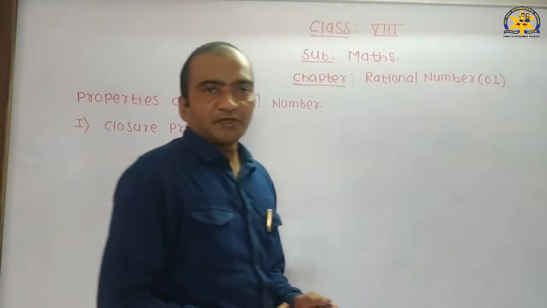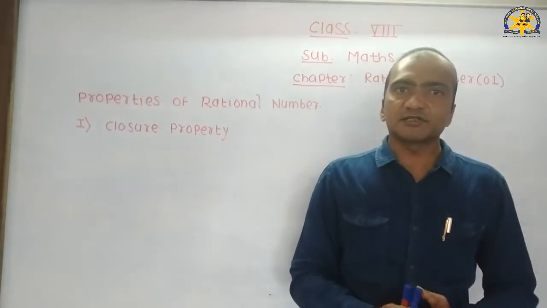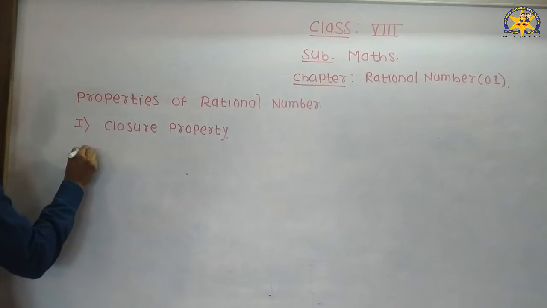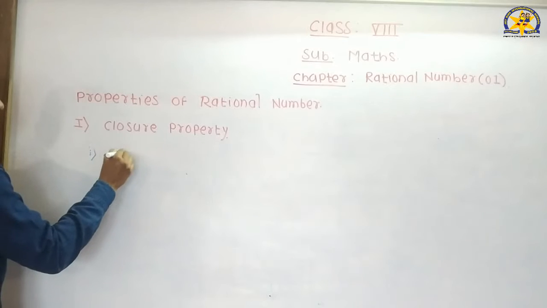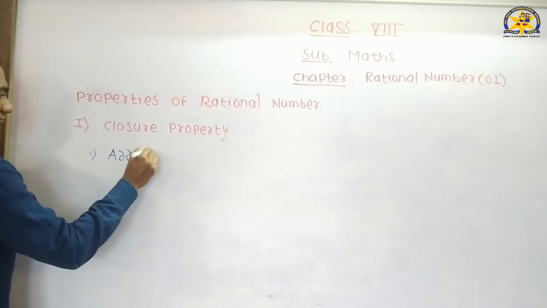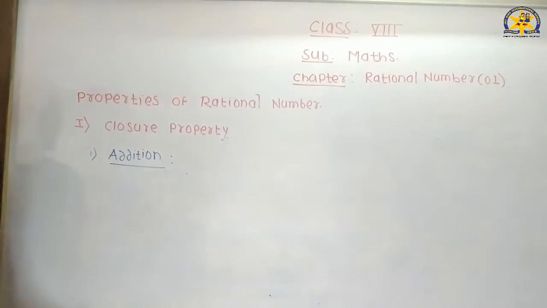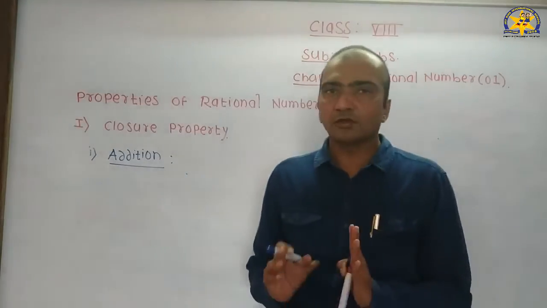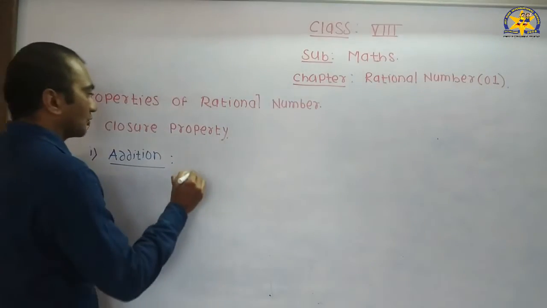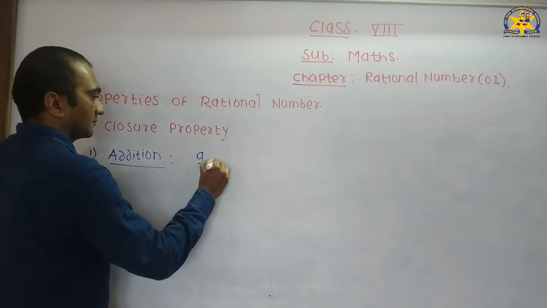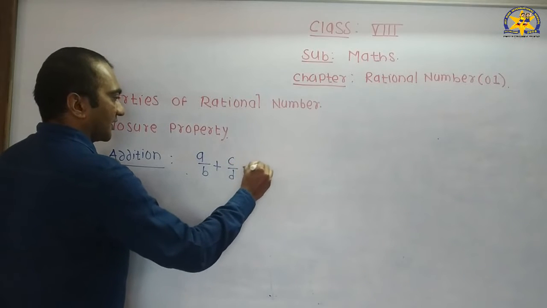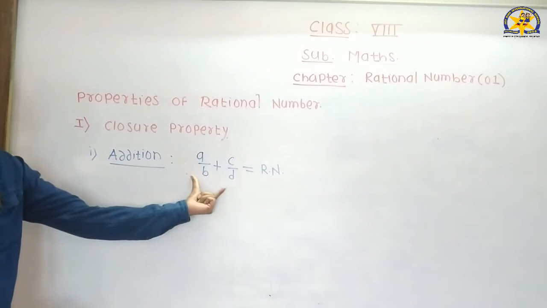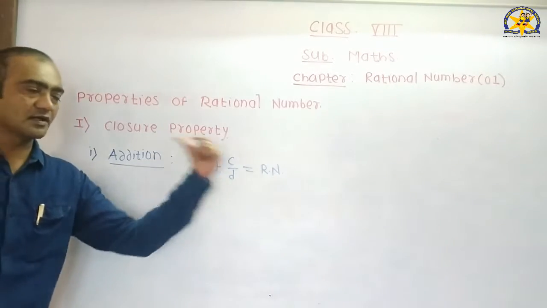We study closure property for addition, subtraction, multiplication and division. First of all, we see for addition. Closure property for addition of rational numbers: if we add two rational numbers, then we get a rational number.